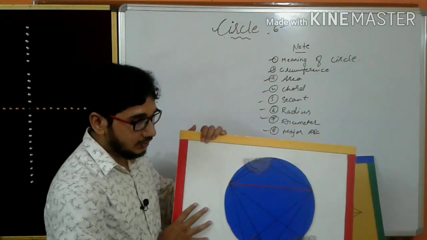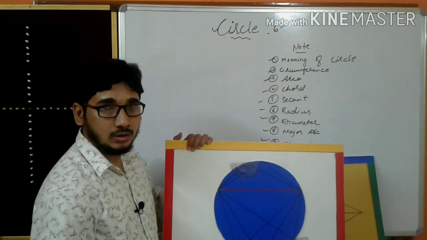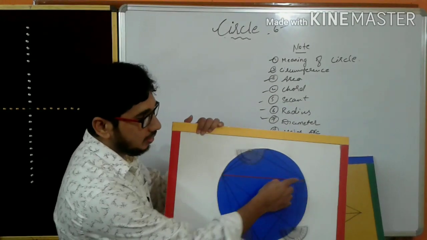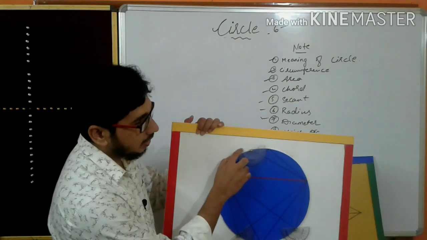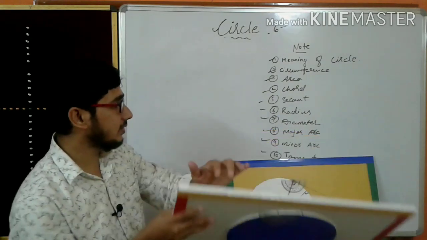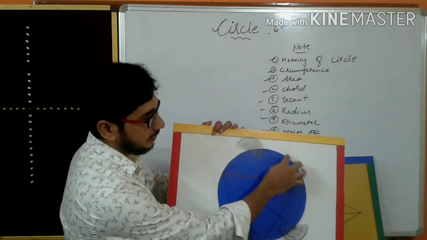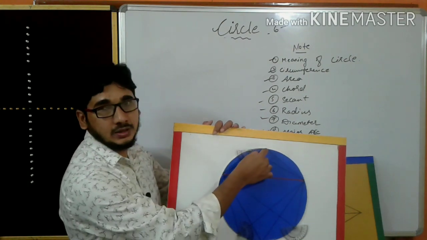See, now what will happen if I draw this one. See, now this is a chord. This we call it as a chord. Okay, now angles, this arc is minor arc. As I said here, minor arc. Okay, here also this is minor arc. This is major arc.